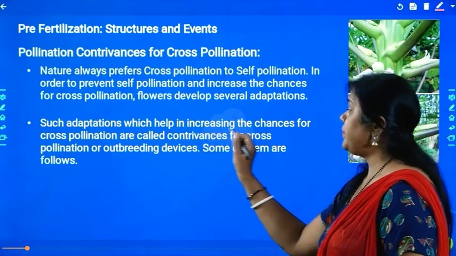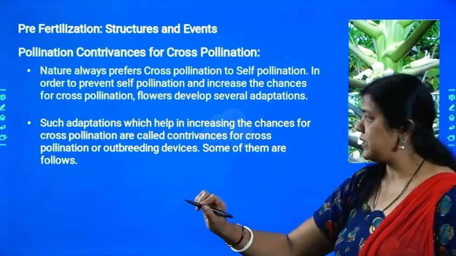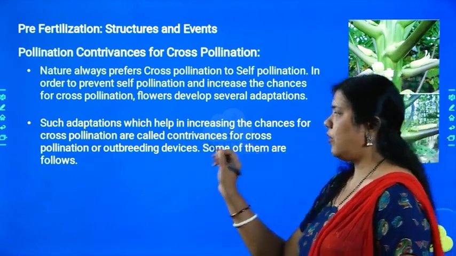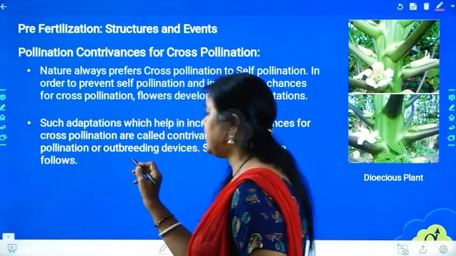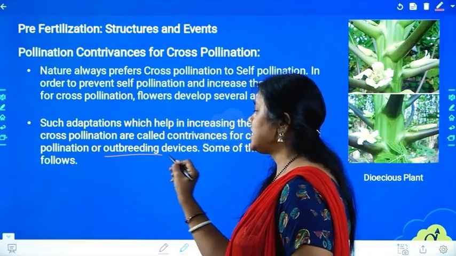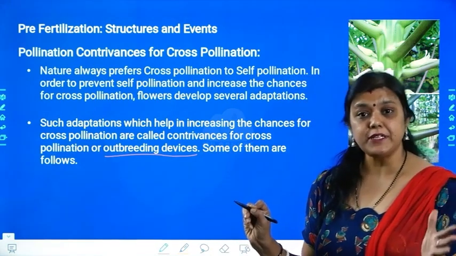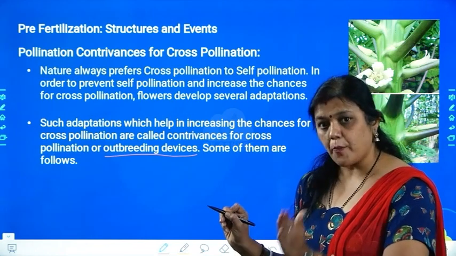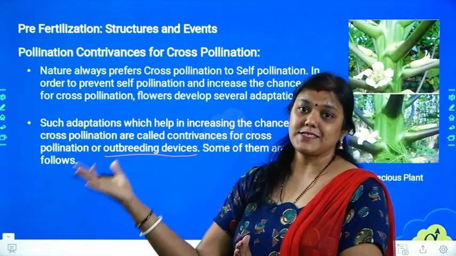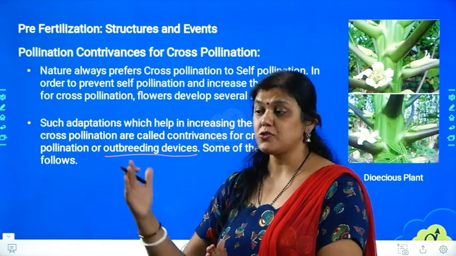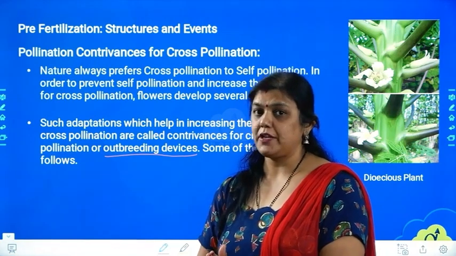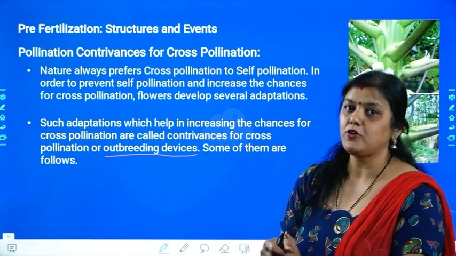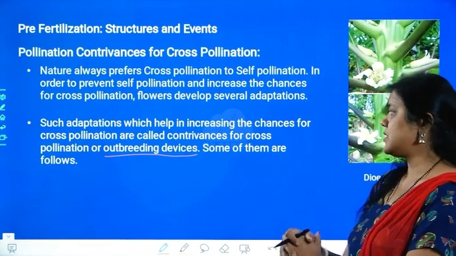Such adaptations which help in increasing the chances for cross-pollination are called contrivances for cross-pollination, or outbreeding devices. What is the meaning of it? Outbreeding devices means the ways a plant is stopping itself from going for self-pollination. That means they are not allowing the plant to go for self-pollination only. That is called cross-pollination.